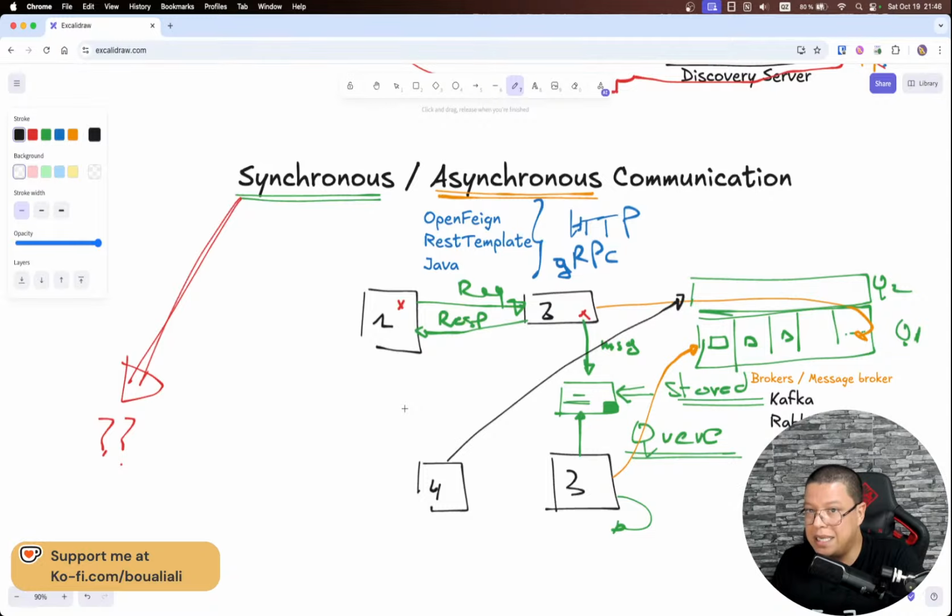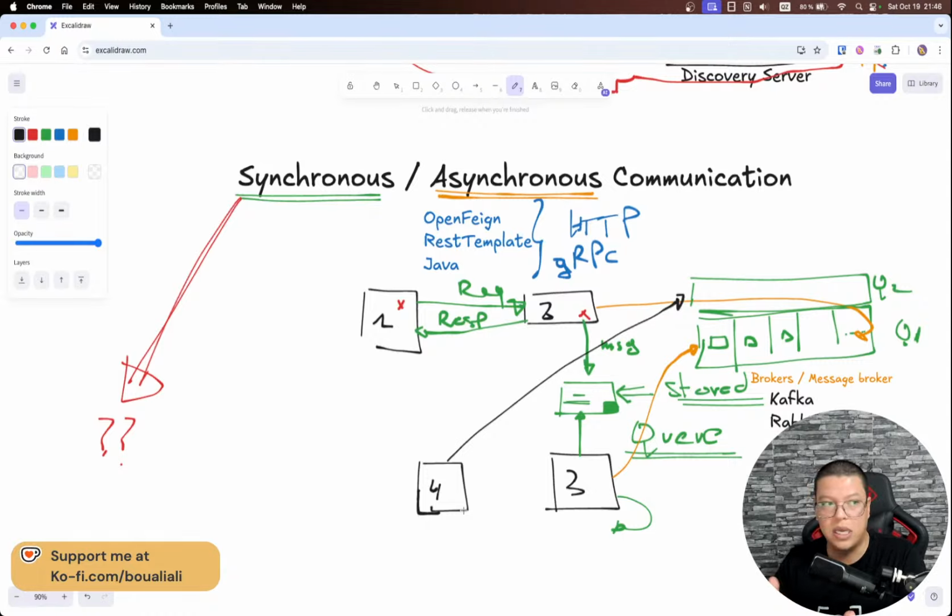So this is asynchronous communication, and it is really useful, mainly if, as I mentioned before, I'm not dependent on a response from the destination. I just need to push something and inform about something, and an immediate response will not help me at all.